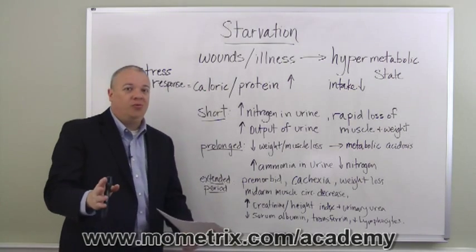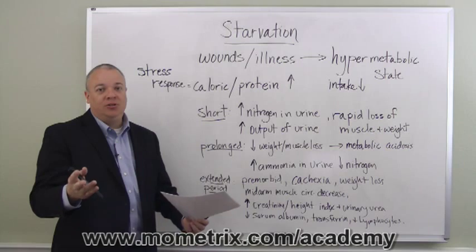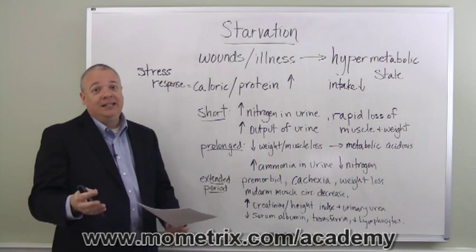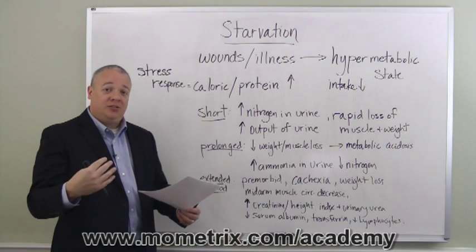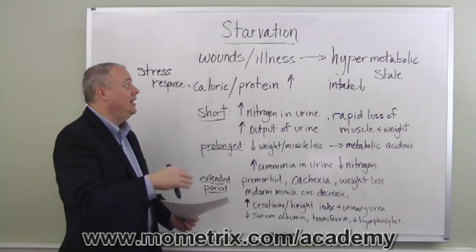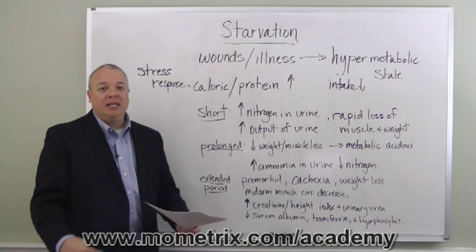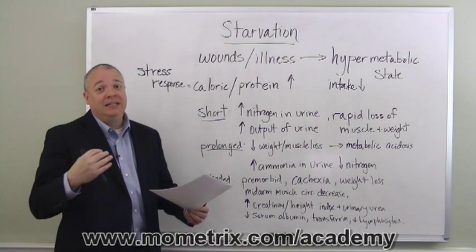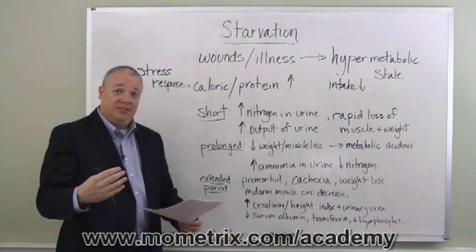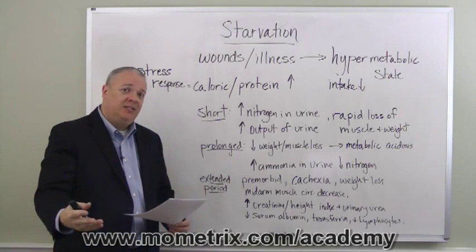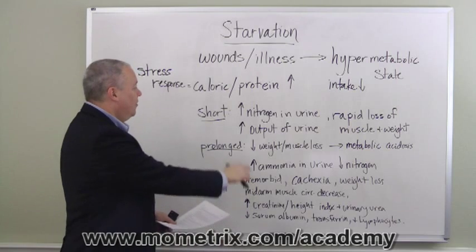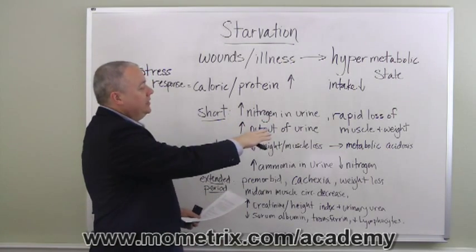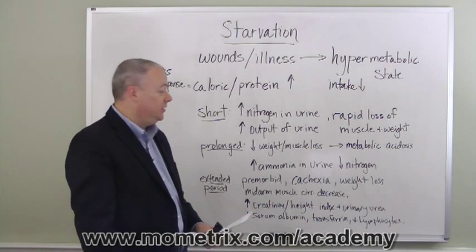So just to recap, due to some sort of stress on the body, for example a wound or an illness, the response to that stress is to send the body into a hypermetabolic state where the body is calling for more protein and more calories. However, that need is not met. The intake goes down due to the illness or the wound. And over the short term, the nitrogen in the urine goes up, the output of urine increases, and there is rapid loss of muscle and weight.